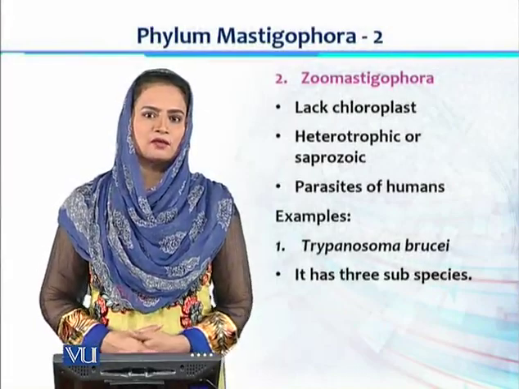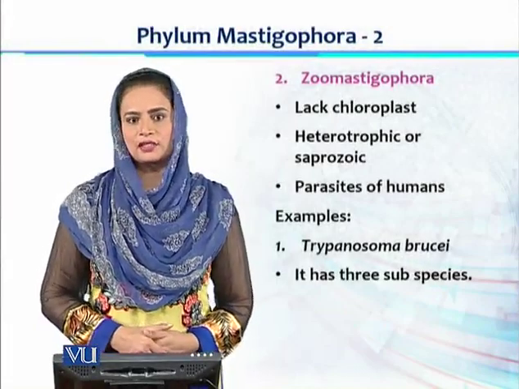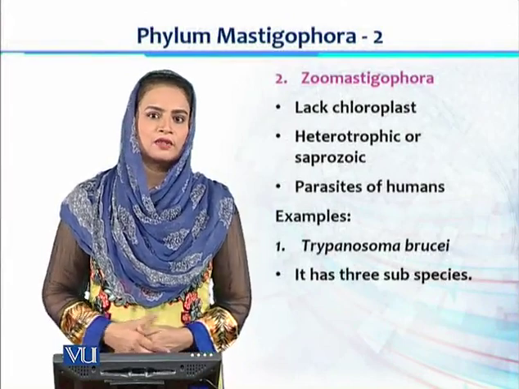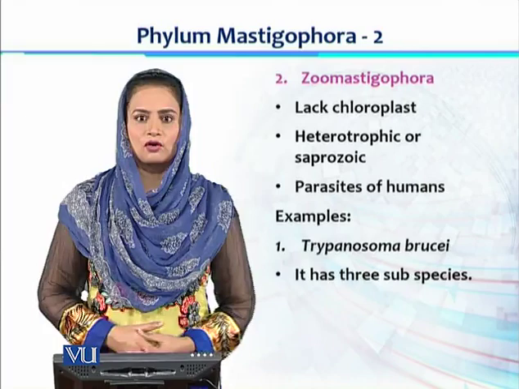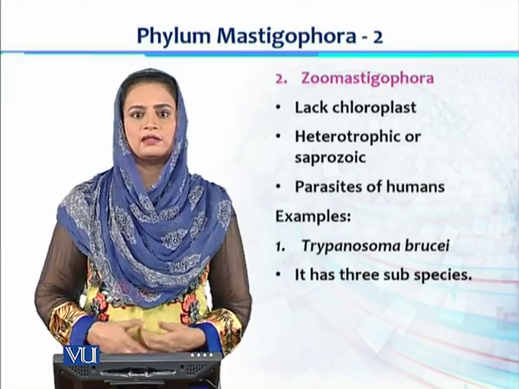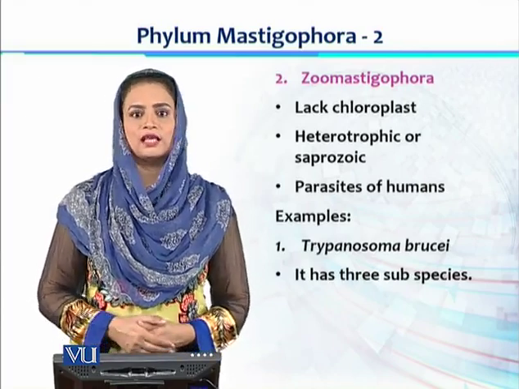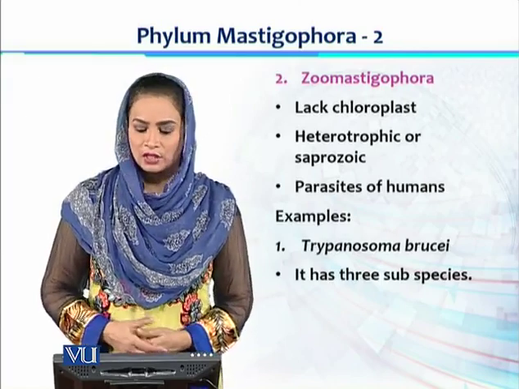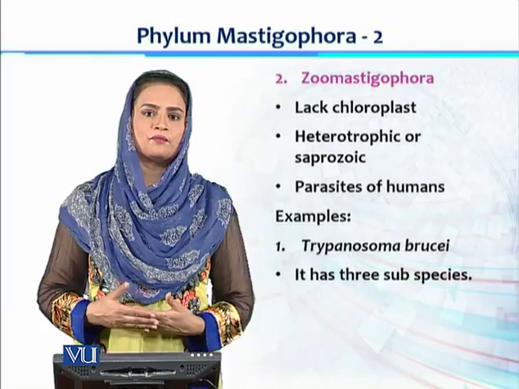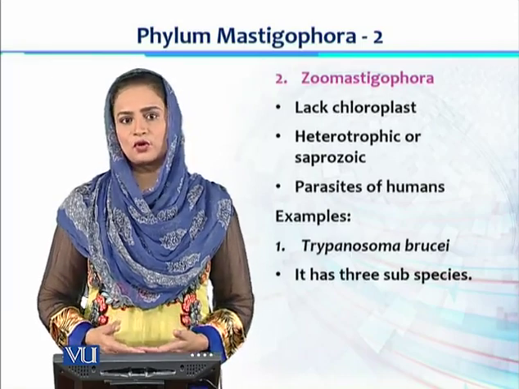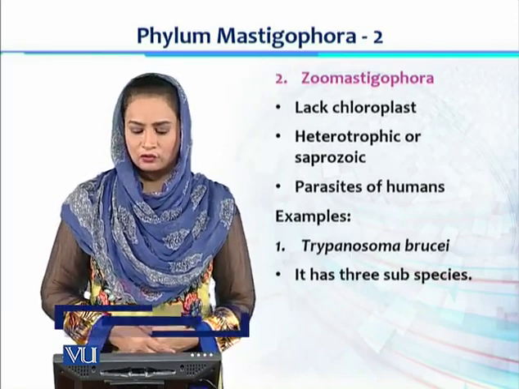The second class of phylum Mastigophora is Zoomastigophora. Zoo means animal, so these organisms are heterotrophic, and like Phytomastigophora, they can't prepare their own food. They lack chloroplasts, and they are mostly either heterotrophic or saprozoic. So they are not photosynthetic anymore.